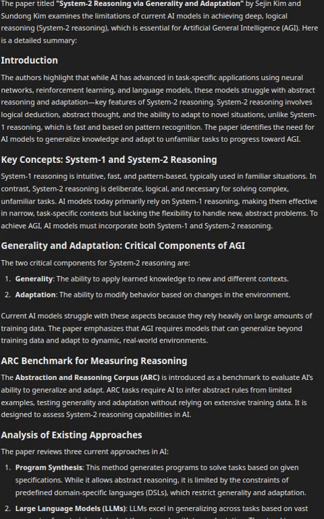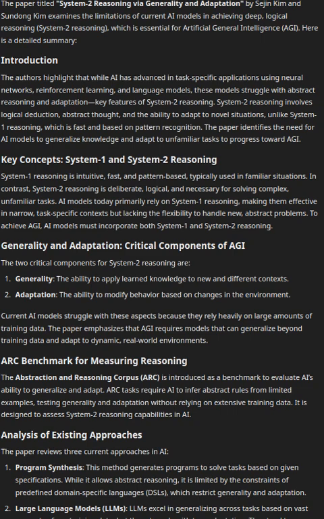The paper titled System 2 Reasoning via Generality and Adaptation by Sejin Kim and Sundong Kim examines the limitations of current AI models in achieving deep logical reasoning, System 2 reasoning, which is essential for artificial general intelligence, AGI. Here is a detailed summary.